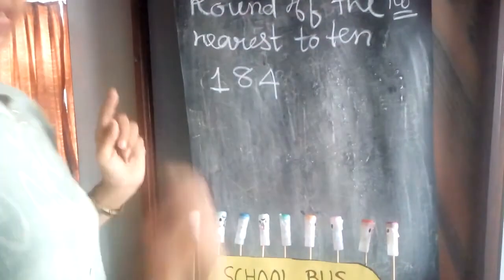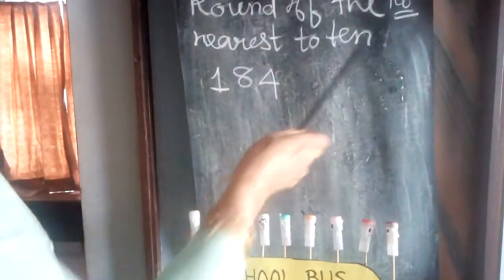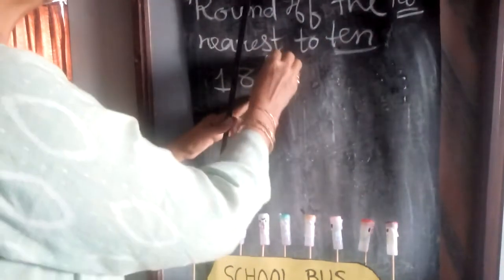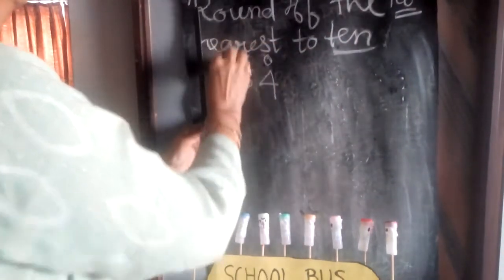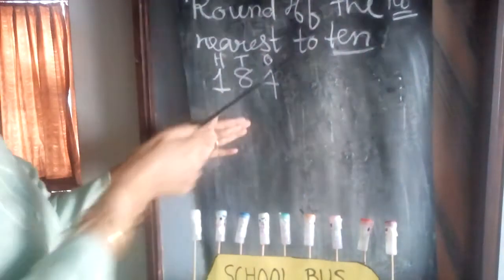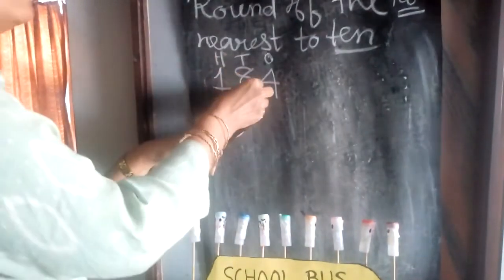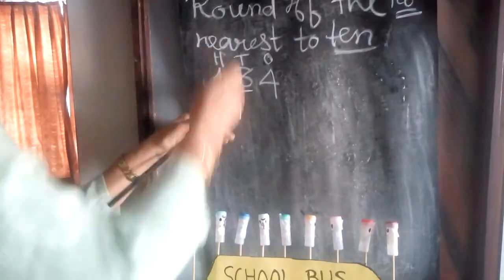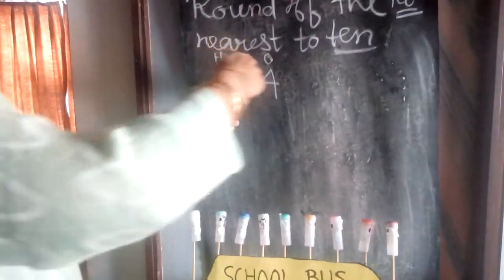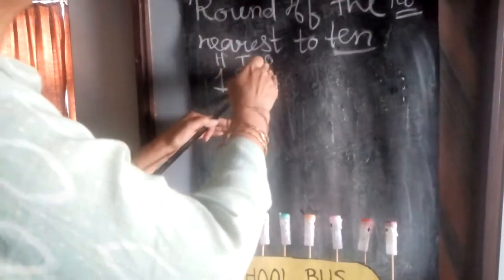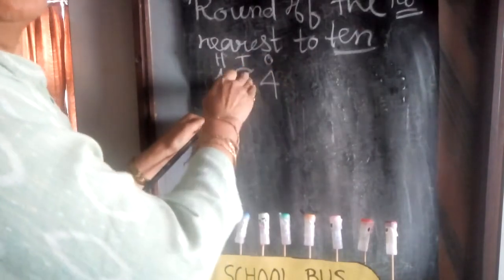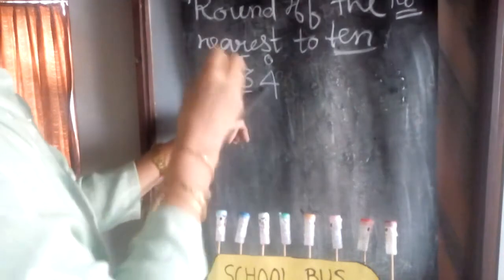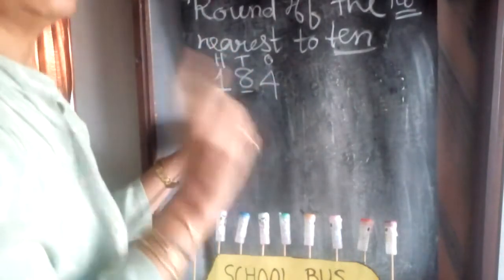Now children, if it is asked to round off to the nearest 10, now 10 means here write the places: ones, tens, hundreds, right? So we are rounding off this to tens. You are not changing anything in the tens place, but the place previous to the tens place is what? Ones, right? So you will make the changes in the ones place.